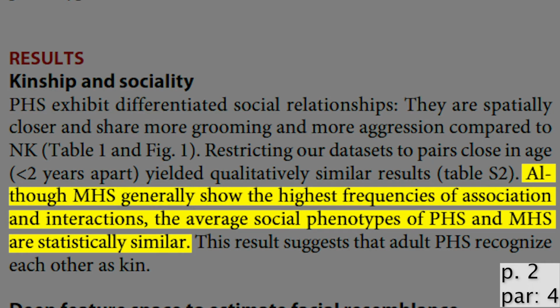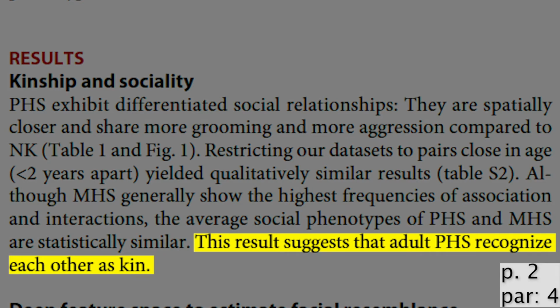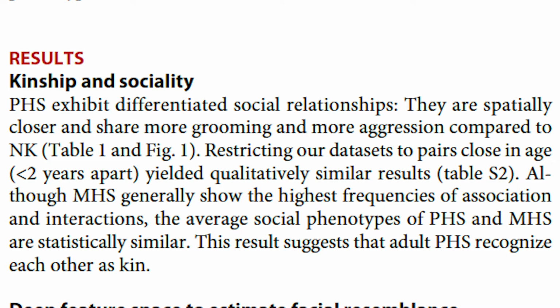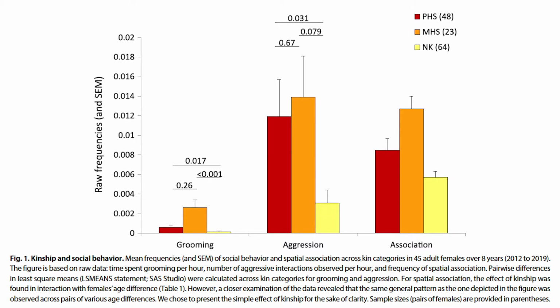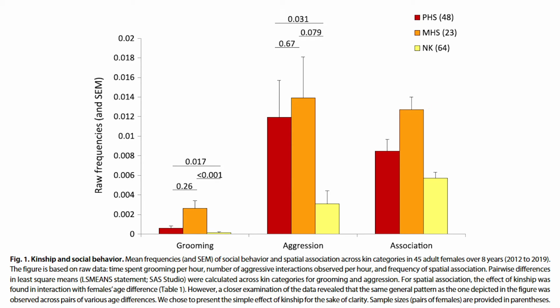Although maternal half-siblings generally show the highest frequencies of association and interactions, the average social phenotypes of paternal half-siblings and maternal half-siblings are statistically similar. These results suggest that adult paternal half-siblings recognize one another as kin, which supports the second part of their hypothesis. This can be seen in Figure 1, where maternal half-siblings have the highest interactions for grooming, aggression, and association due to their social dynamics. However, paternal half-siblings have the second most, and more than non-kin, which supports their hypothesis that paternal half-siblings have differentiated social relationships, and that they recognize one another as kin.